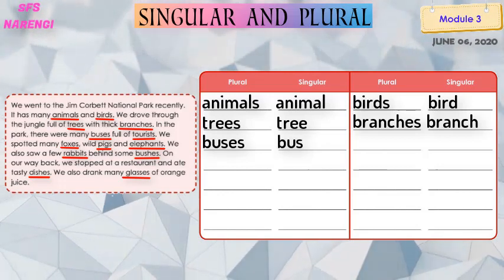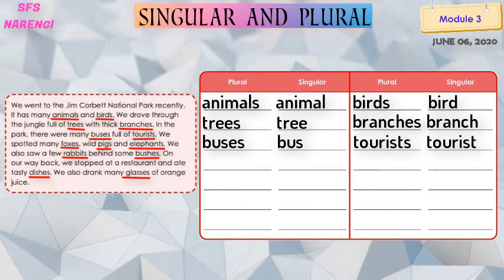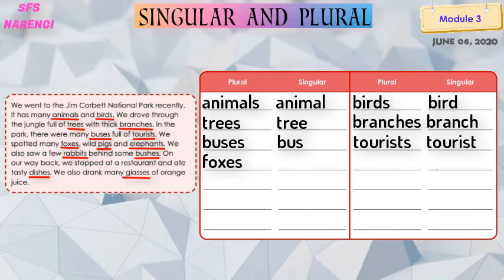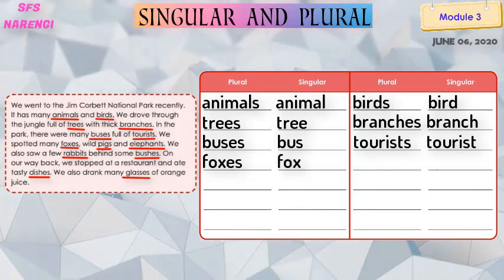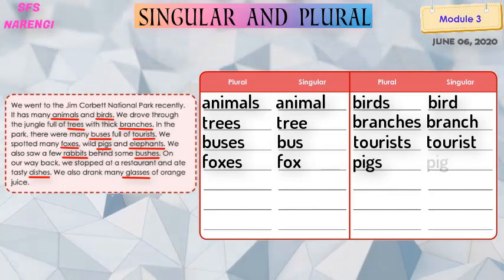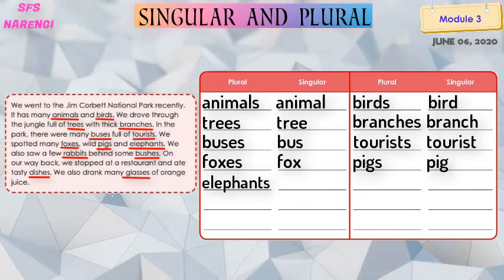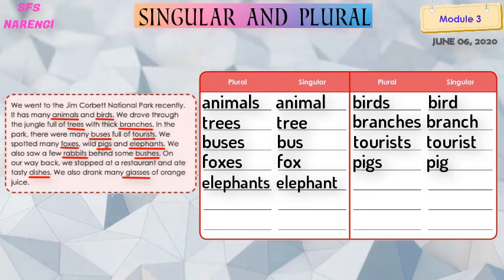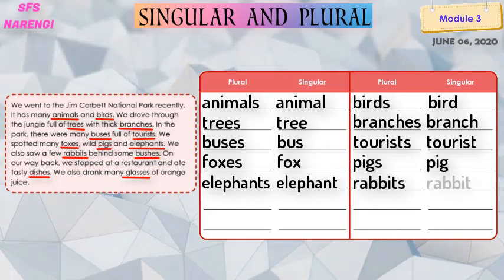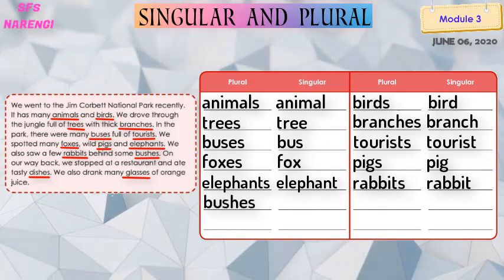Number 6, tourists, singular tourist. Seventh, foxes, singular fox. Eighth, pigs, singular pig. Ninth, elephants, singular elephant. Tenth, rabbits, singular rabbit. Eleventh, bushes, singular bush.